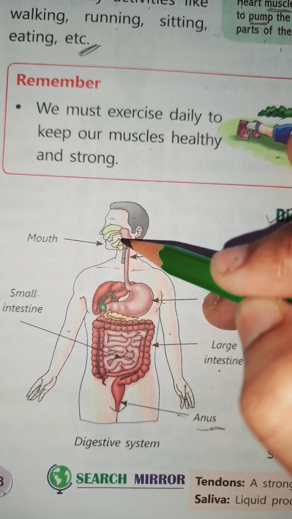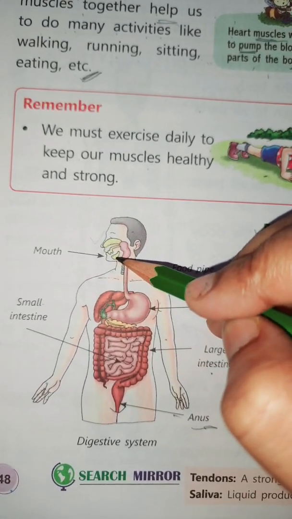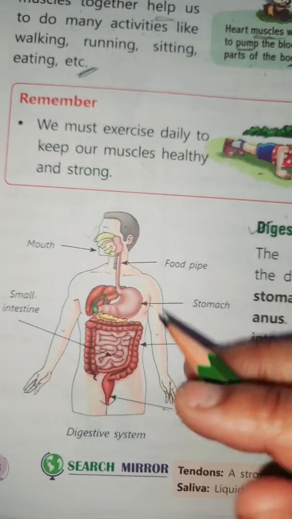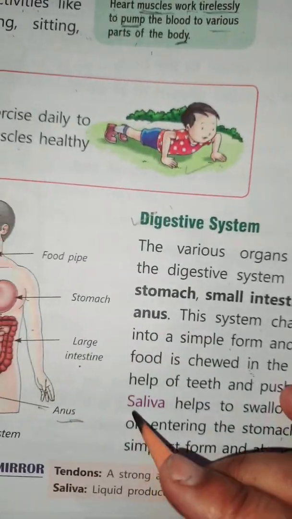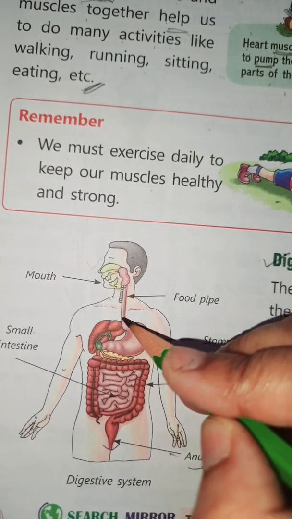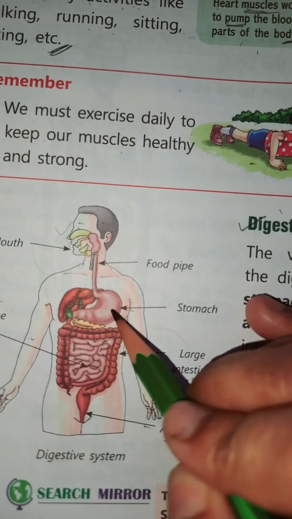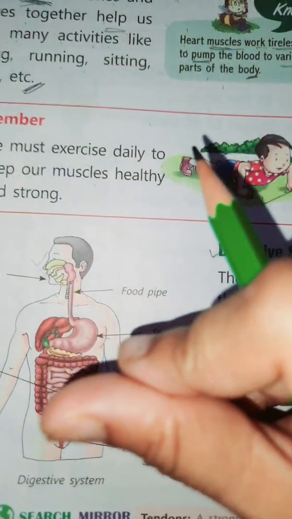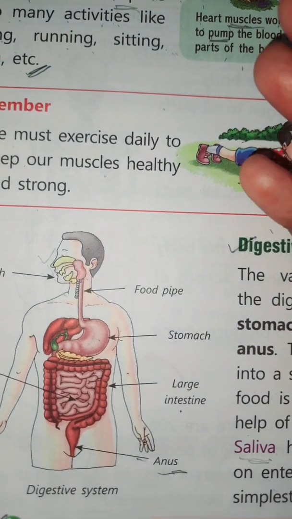As soon as we put food in our mouth, from that point the digestion of food starts. With the help of our teeth, we bite and chew the food and break it down into smaller pieces. As we chew the food, the saliva which is present in our mouth mixes with the food. After the mouth, the food passes through the food pipe into the stomach, and in the stomach there are digestive juices present, and those digestive juices break down the food into simpler form so that the nutrients can be absorbed by the body easily.